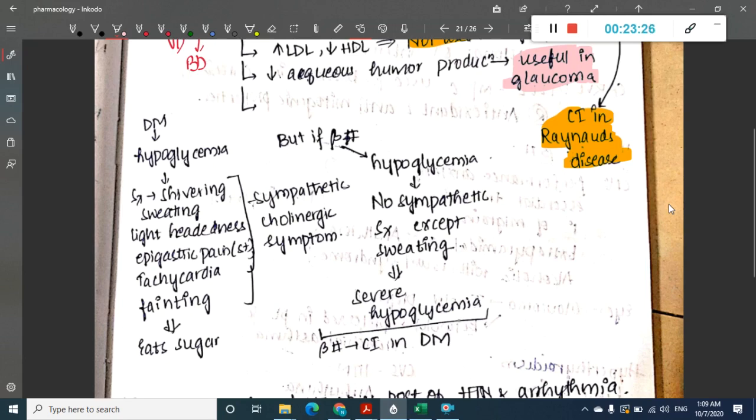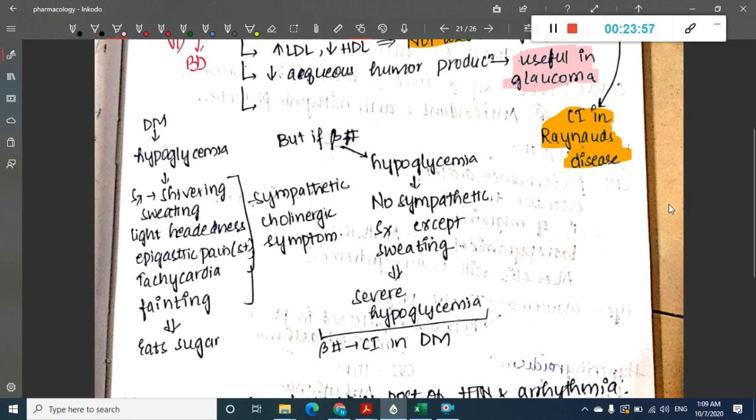All these are which type of symptoms? They are sympathetic cholinergic symptoms. But if we give beta blockers, these beta blockers cause hypoglycemia by themselves. Whenever there is hypoglycemia, all these symptoms which we have seen are actually the result of beta receptors. Now these beta receptors have been blocked, so all these symptoms will not be seen.